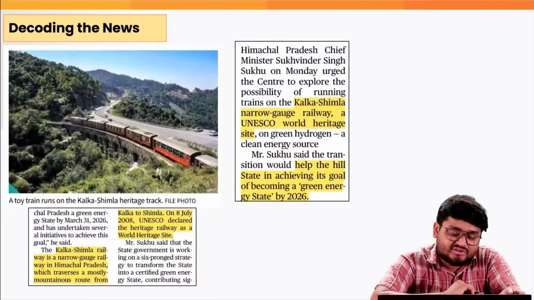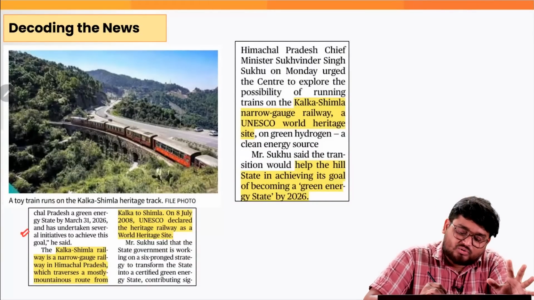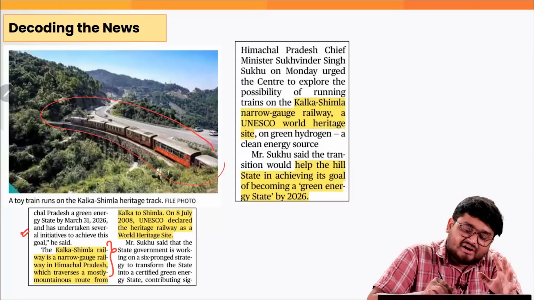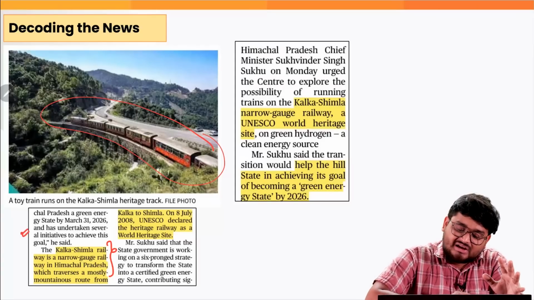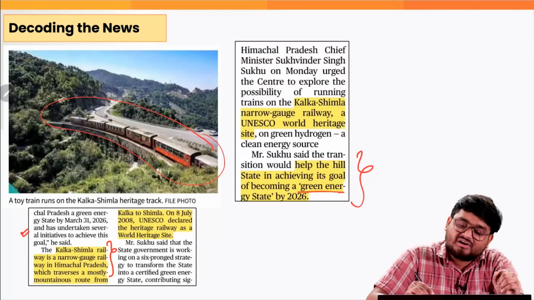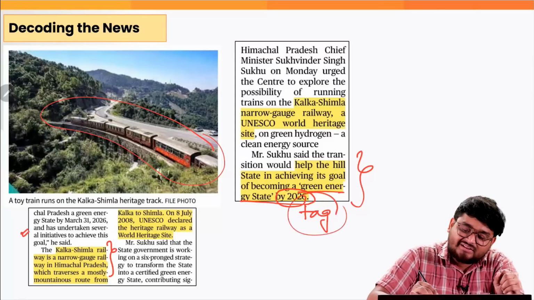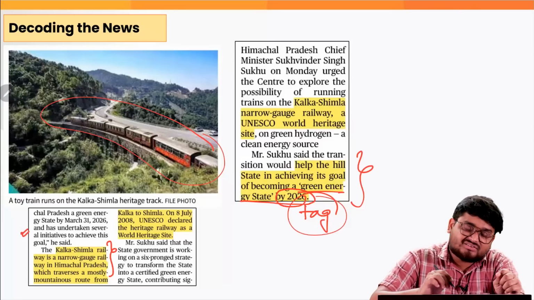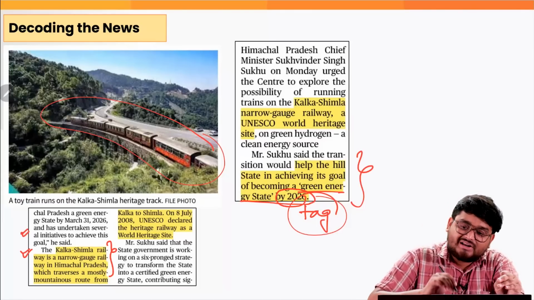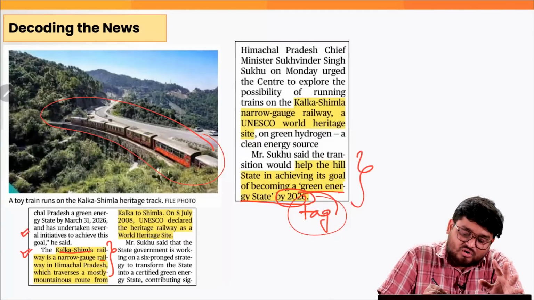And when it comes to this news, the Himachal Pradesh government is trying to promote the toy train being run via green hydrogen, correct? This is how the hill state is trying to become a green energy state by 2026. That is a tag they are trying to promote, and this is how they are trying to implement green hydrogen at a very iconic stretch, the Kalka-Shimla railway, which is a narrow gauge railway